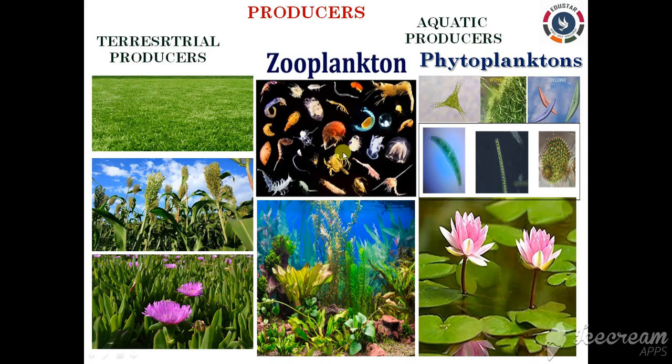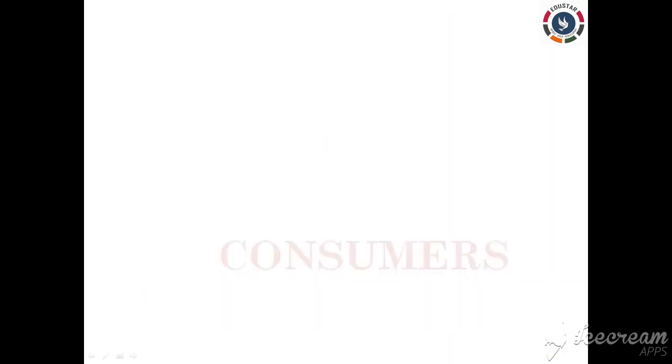Now let's see the main functions of the producers in the ecosystem. They help to trap solar energy and convert it into chemical energy. They prepare food from inorganic raw materials as well. They also maintain the carbon dioxide and oxygen gases in the atmosphere, and they initiate food chains. Clear?